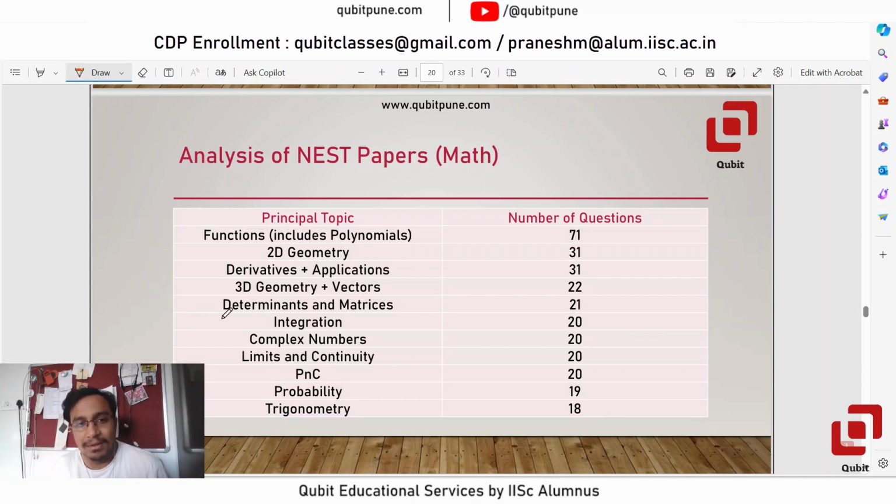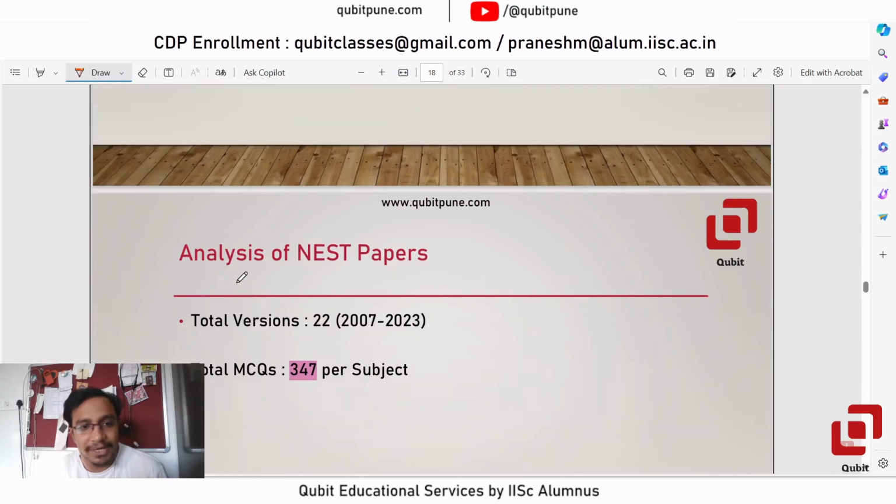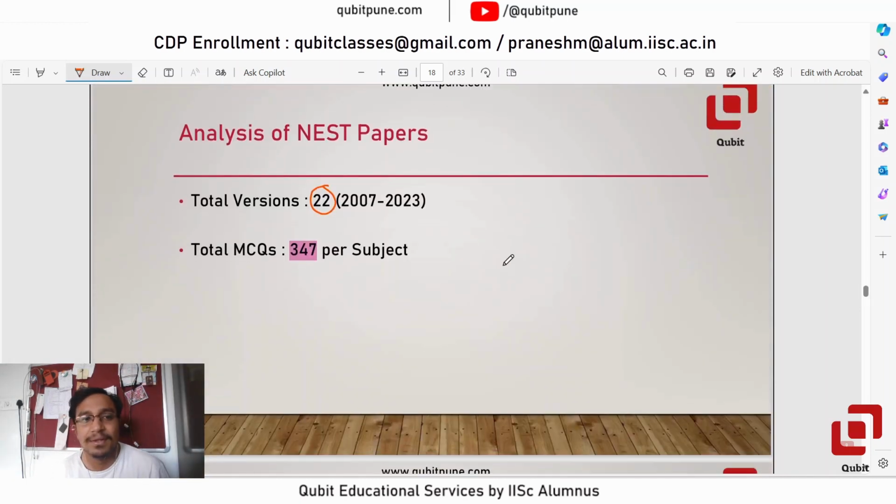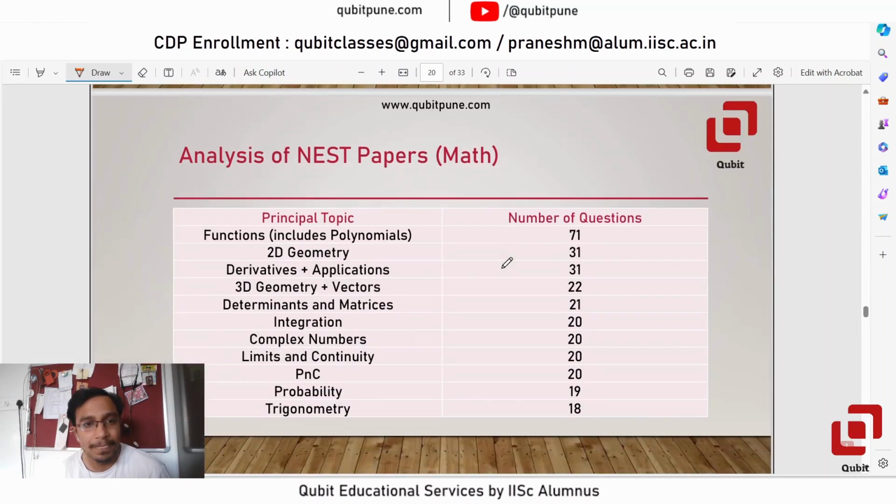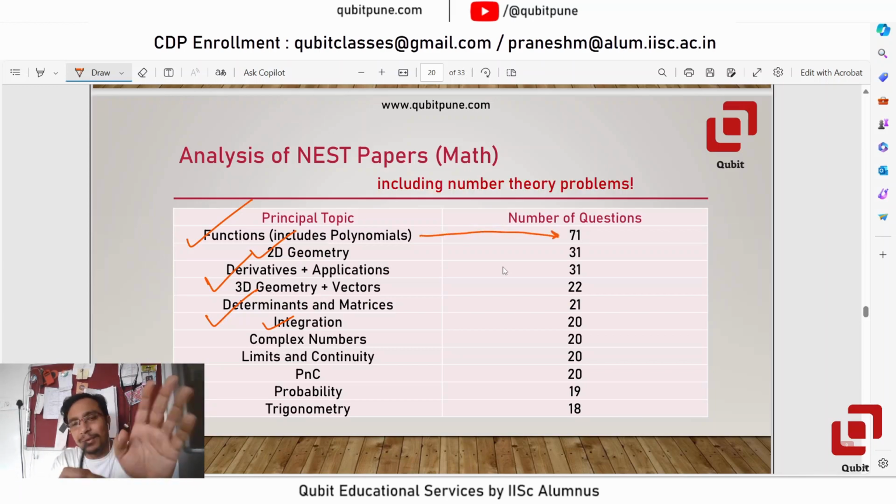Just go through this. Remember that there are total 22 papers, so the number that you see in the second column divided by 22 gives the average number of questions that are there in NEST. Again, there's no surprise that functions, 2D geometry, derivatives, determinants and integration dominate. But functions is the most popular topic, which I find, with 71 questions. I mean, without functions, you cannot solve that.